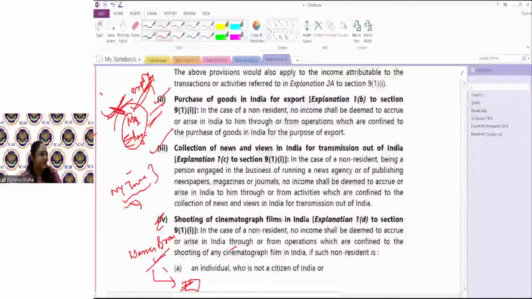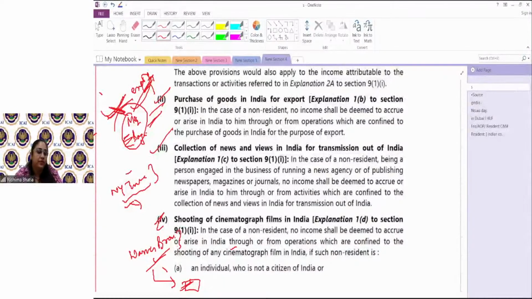if Warner Brothers is not a citizen of India, or if Warner Brothers is a company, then it does not have any shareholder who is an Indian resident or citizen, or if Warner Brothers is a firm, then it does not have any partner who is an Indian citizen. So shooting of films in India of a foreign company would not be considered as income accrued in India, mainly because of the fact it is being shot here.